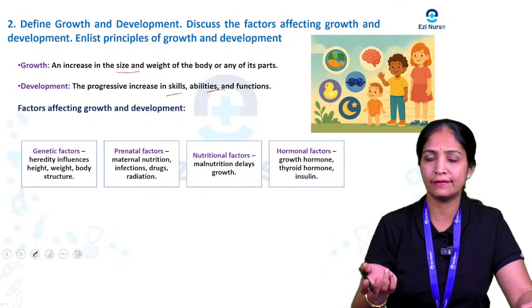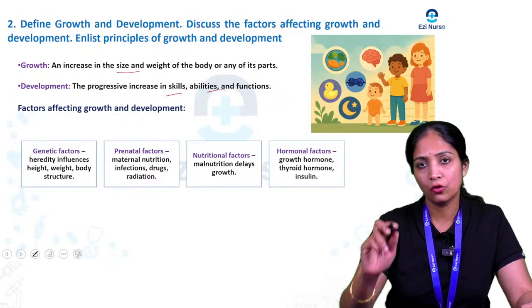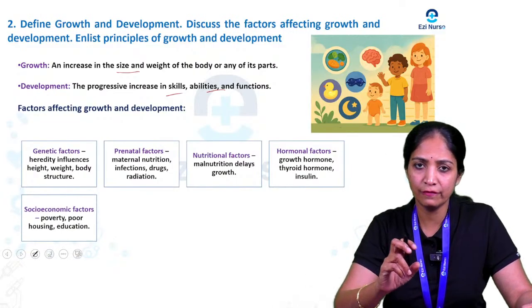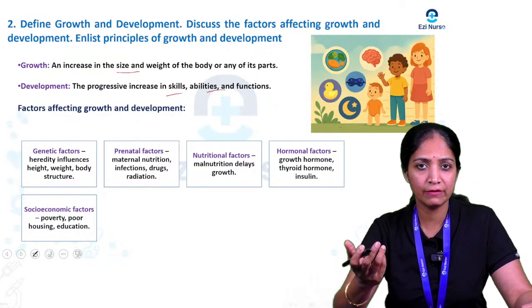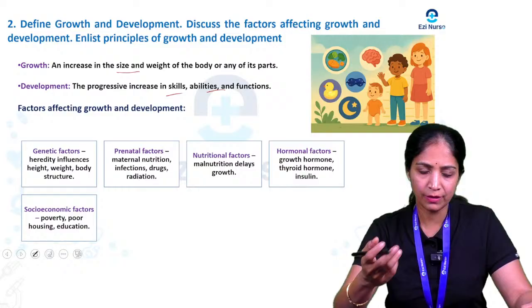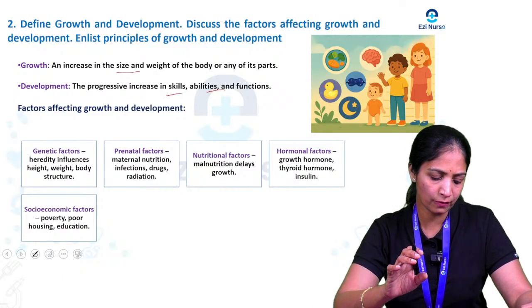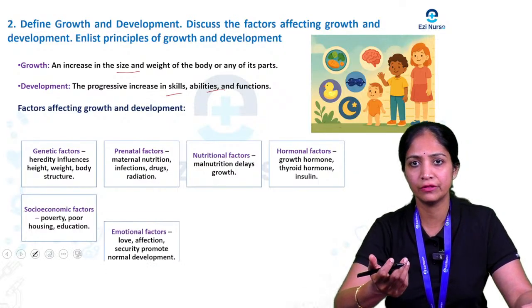And the hormonal factors: a few hormones affect the growth of the baby, especially growth hormone, thyroid hormone and insulin. Then one more is the socio-economic factor: if the parents have a good position, they will give proper care to the baby. But if the socio-economic status is very poor, if there is poverty, poor housing, or they are not getting proper education, that also affects growth and development.